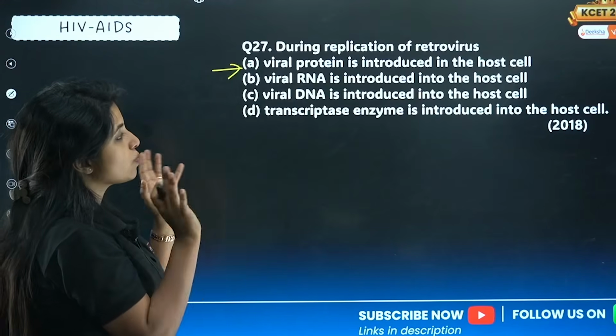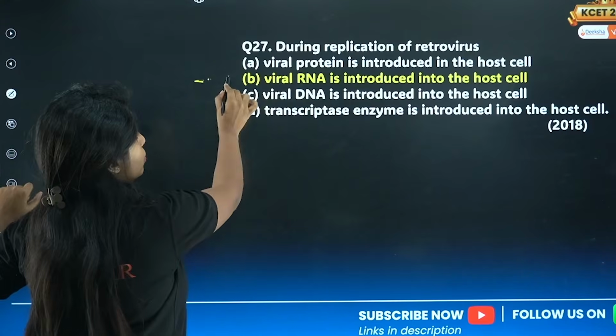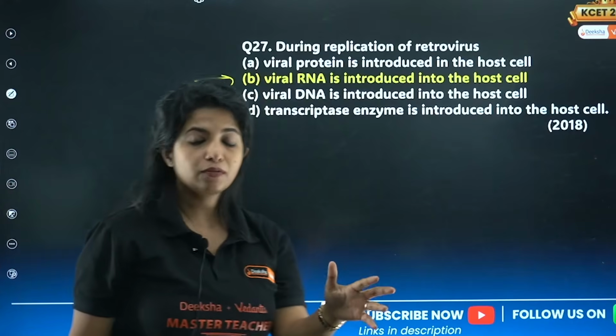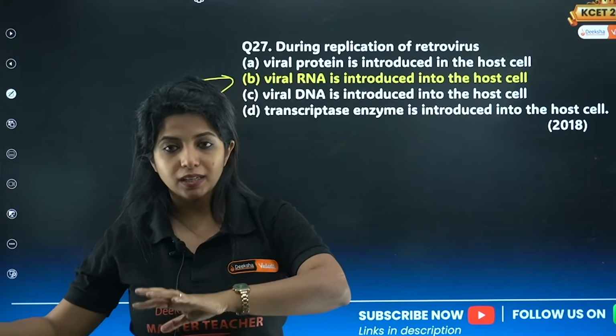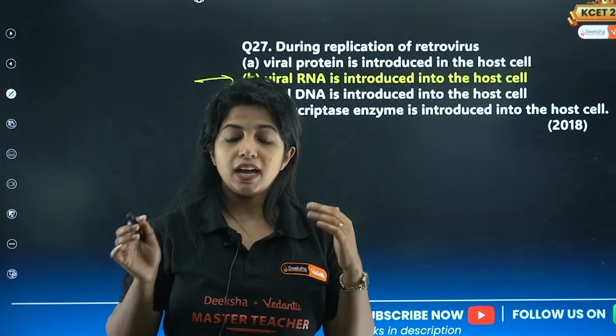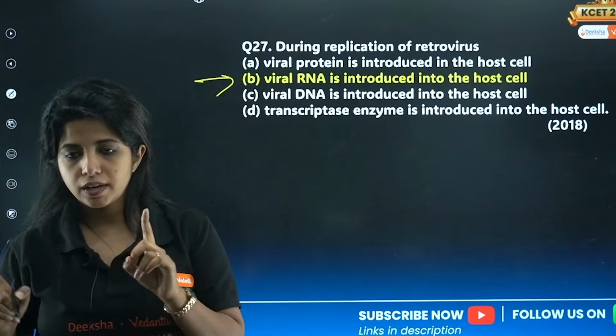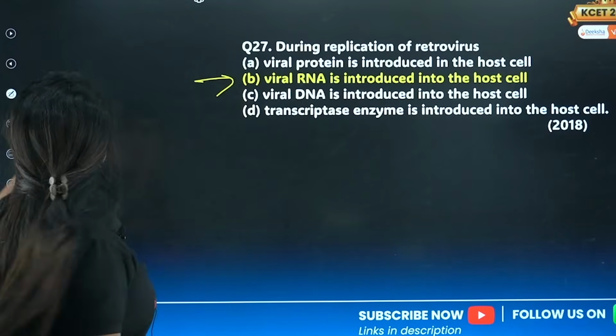During replication, the most important thing that happens is what, my dear children? Viral RNA is introduced into the host cell. This RNA then reverse transcribes into DNA. It gets integrated with the host genome, produces proteins and viral RNA and all of this. So viral RNA has to be introduced first. So that is the first part of your question.